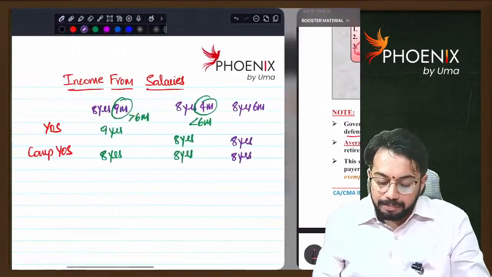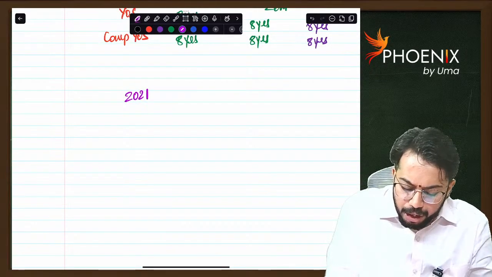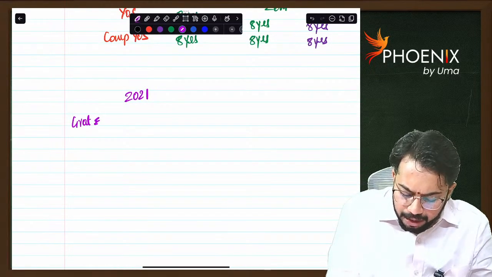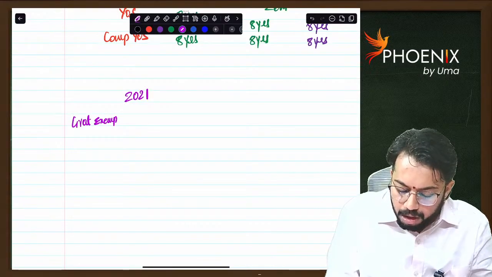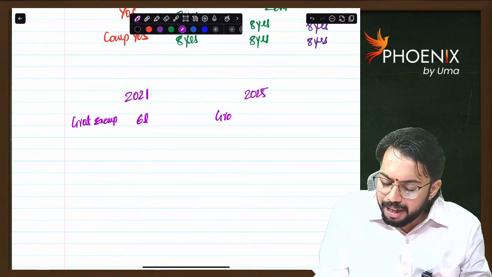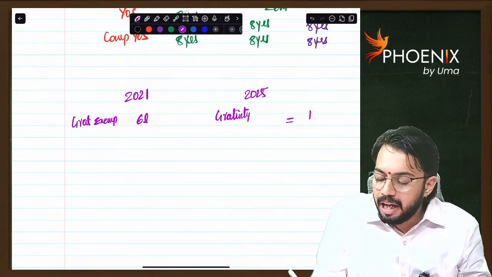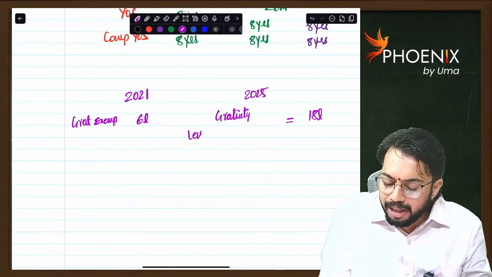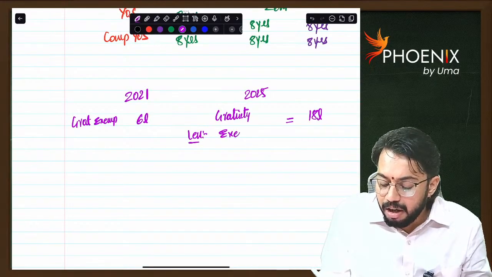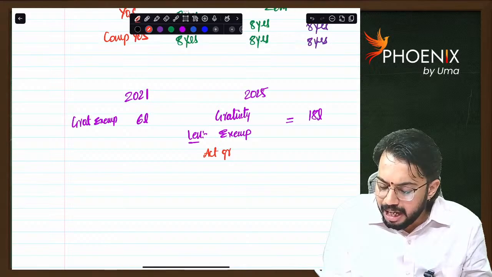Another important thing: in 2021, you claimed gratuity exemption of 6 lakhs. In 2025, you received gratuity. Gratuity received is, let's say, 18 lakh rupees. Now, you will calculate exemption. While calculating exemption, let's say actual gratuity is 18 lakhs.